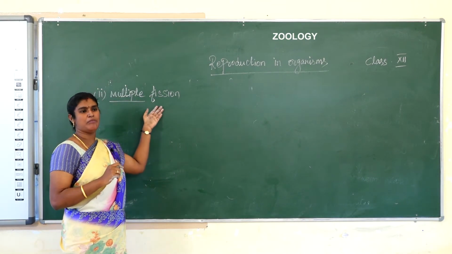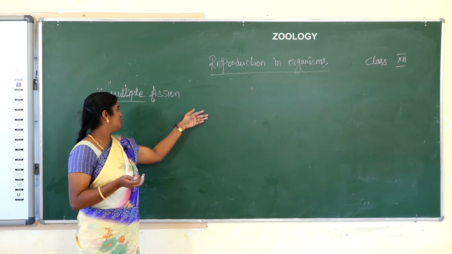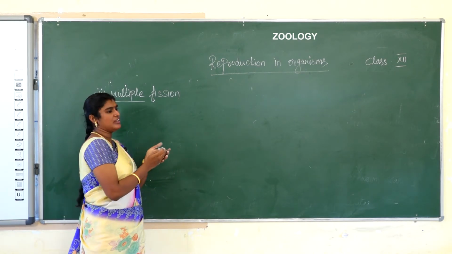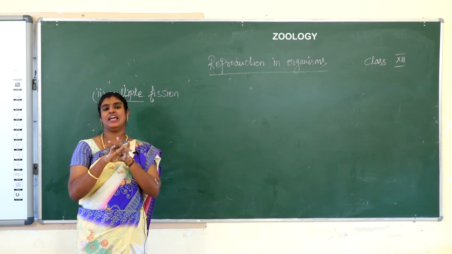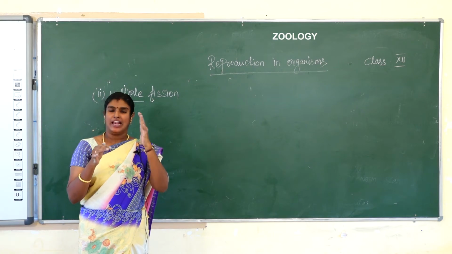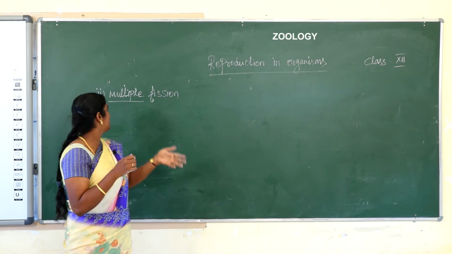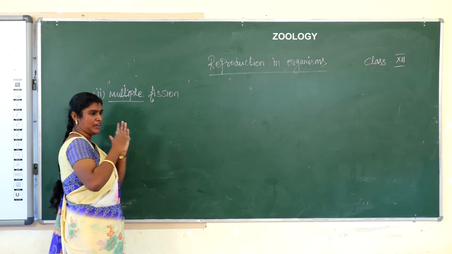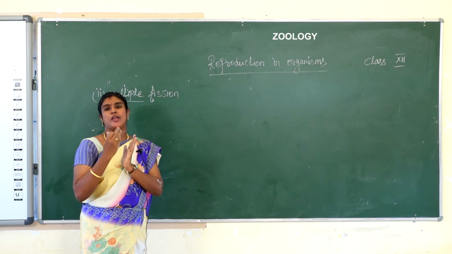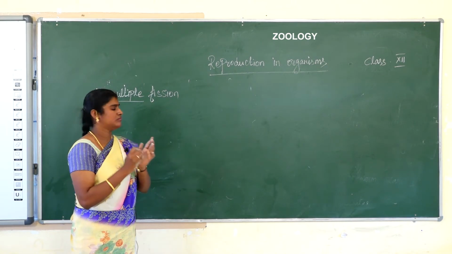The parent body divides into many parts to develop daughter individuals. First the nucleus divides repeatedly without division of the cytoplasm. Later the cytoplasm divides into many daughter individuals. That is called multiple fission. Example, Plasmodium, a kind of protozoan.